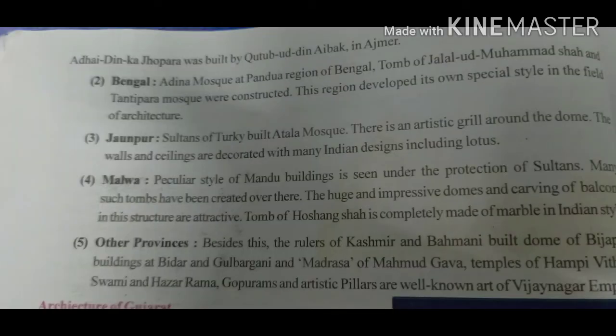In the regions of Bengal, the Adina Mosque of Pandua, the Tomb of Jalal ud Muhammad Shah, and the Tantipara Mosque were constructed. These regions developed their own specific style in the field of architecture.